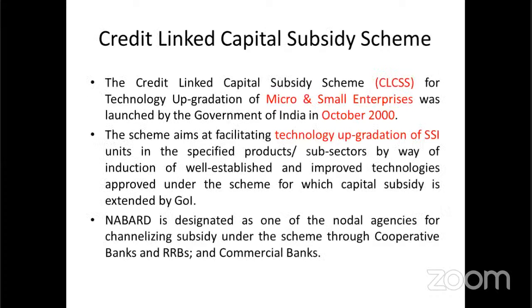Next we see about the off-farm sector schemes. In this, first is the Credit Linked Capital Subsidy Scheme, that is CLCSS. The Credit Linked Capital Subsidy Scheme is for micro and small enterprises. It was implemented in October 2000 for technology upgradation of small scale industries.